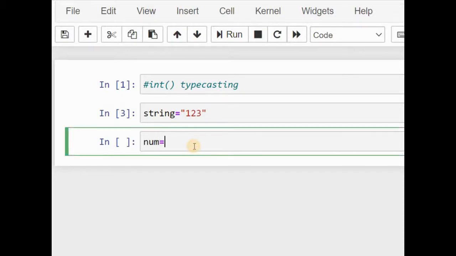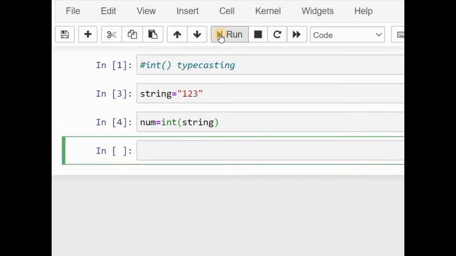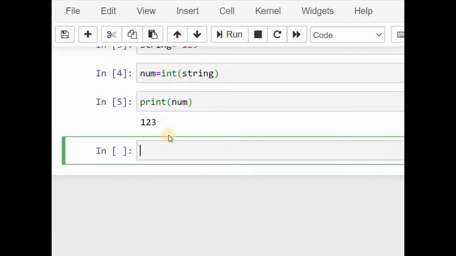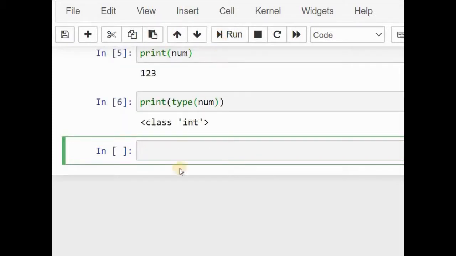So I am going to convert. int is the function. We have to specify whatever data type we are going to convert inside the parentheses. So I am going to specify the string data type here. Now I am going to give print, and print the number. See here, 1, 2, 3, where this is an integer data type. If I give type of num, we will get a class that is the integer data type.